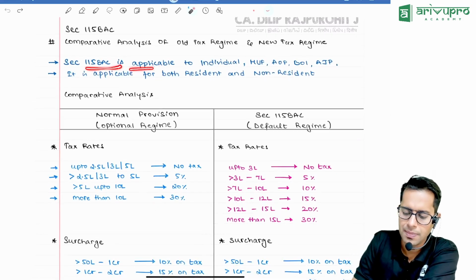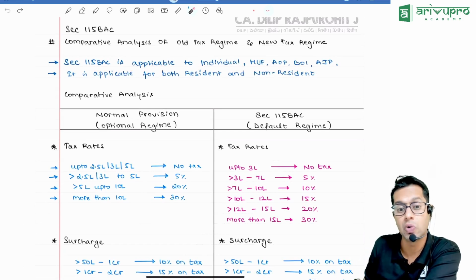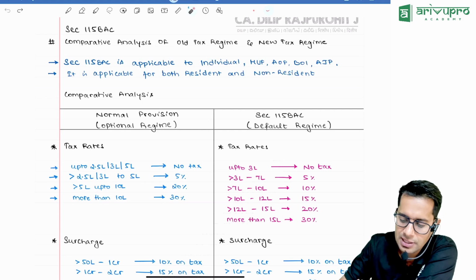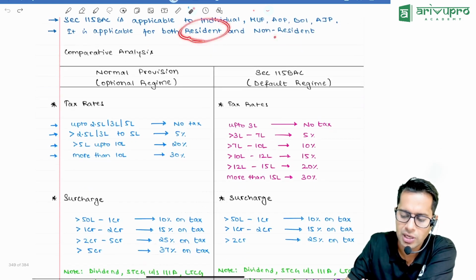So 115BAC is applicable... You remember the default tax regime, the new tax regime. That 115BAC is applicable to an individual, HUF, AOP, BOI, artificial juridical person. It is applicable to both resident and non-resident.